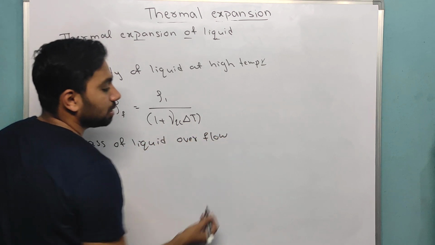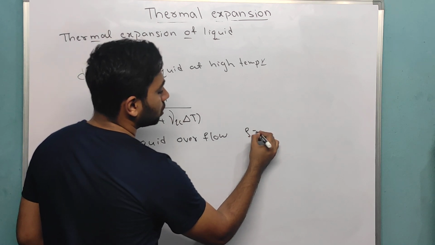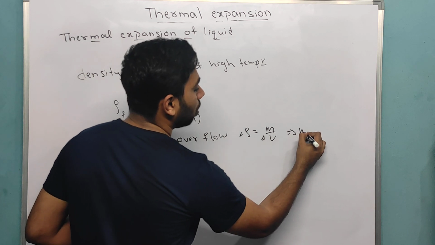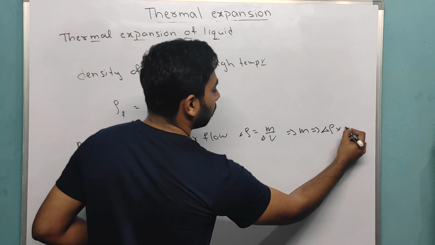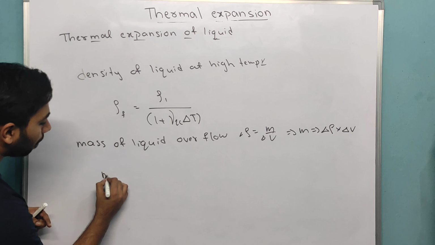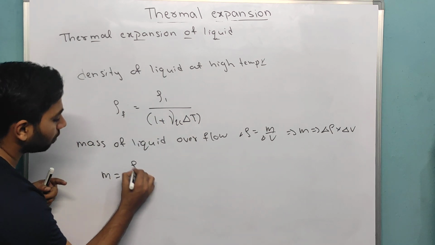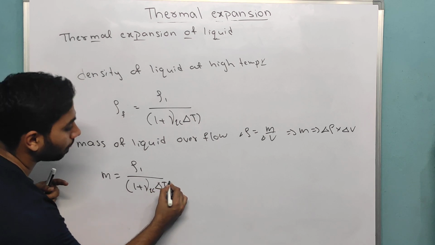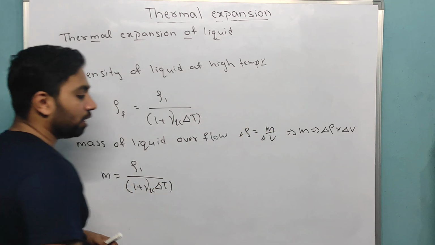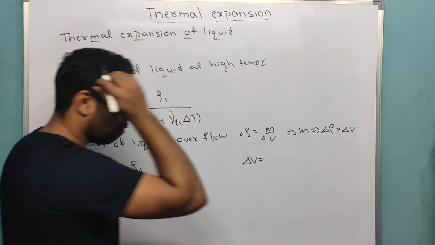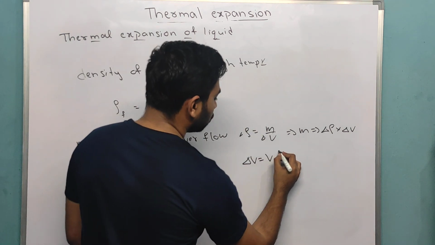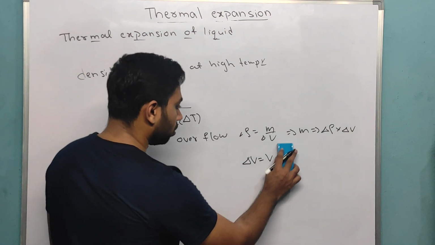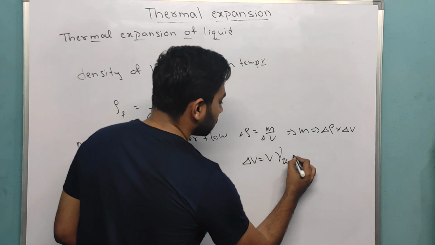overflow. See, density is equal to mass by volume, correct? Change in density. If I want mass, that mass is equal to change in density, final density, and volume, which we got just now. So stop doing breakdowns.